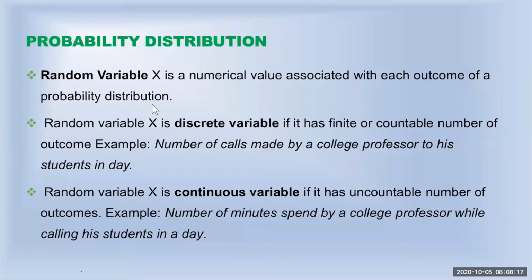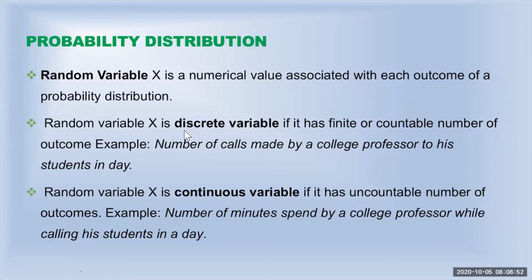One more example, suppose you are answering a true or false question. Your result is either true or false. So that true or false is an example of random variable. So whenever we say random variable, we denote it by uppercase letter X, is a numerical value associated with each outcome of probability distribution. And this random variable, they are of two types. One is called the discrete random variable, and the other one is called the continuous random variable.